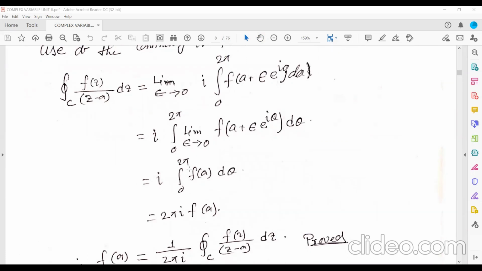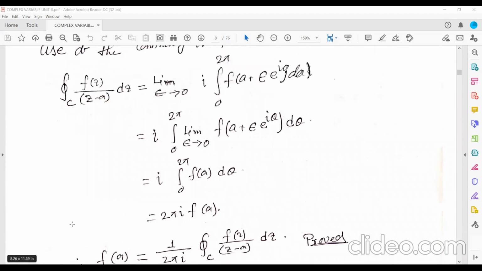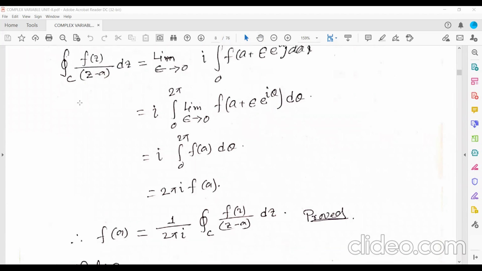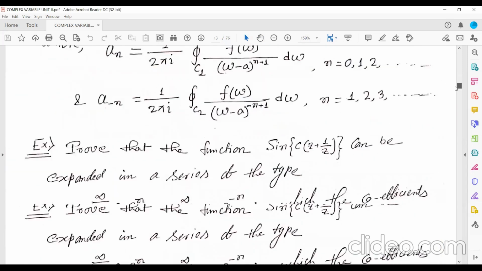If you put this limit of integration, you'll get 2 pi i f(a). So what are you getting here? From here, the left side is the integration of f(z)/(z minus a) dz over C, which equals 2 pi i f(a). So f(a) equals 1 upon 2 pi i times the integration over C of f(z)/(z minus a) dz. So this is method 2. You can see by yourself.